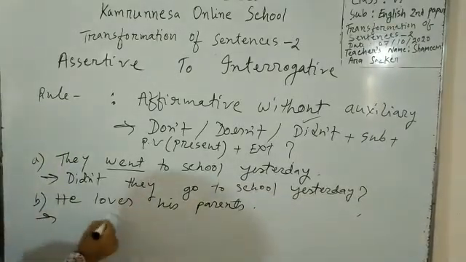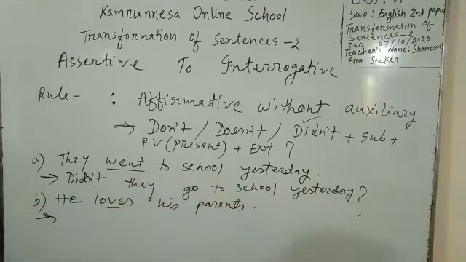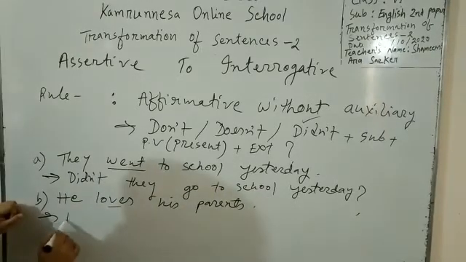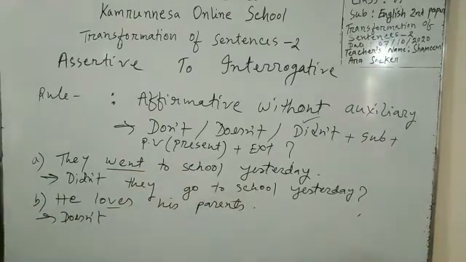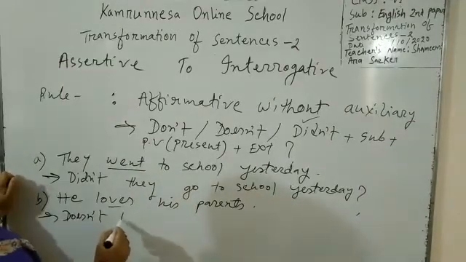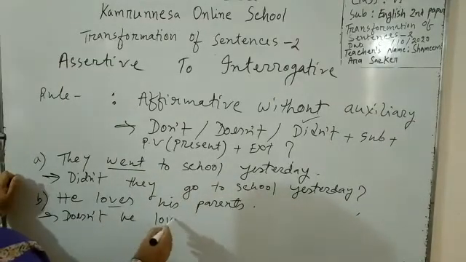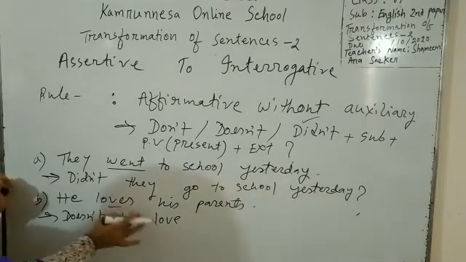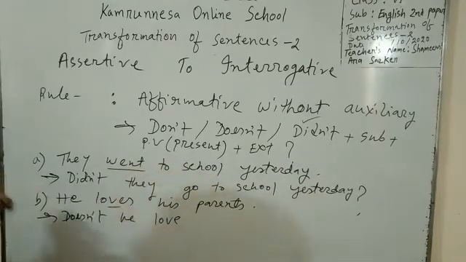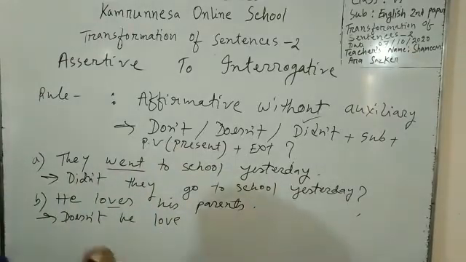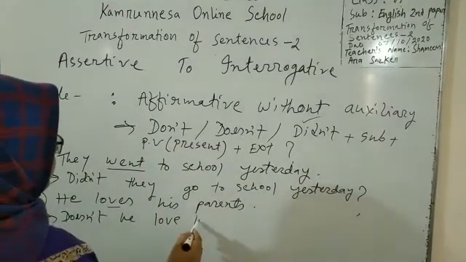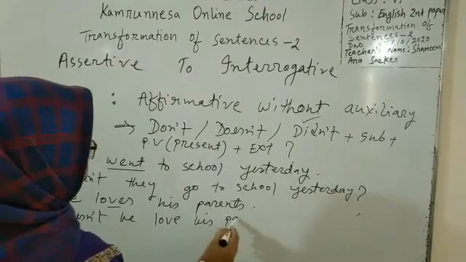Here, this is in present tense, so we have to use doesn't. Why? The subject is in third person singular number. Doesn't he love? And here, the base form will only be used. No s or es will be used. Doesn't he love his parents?